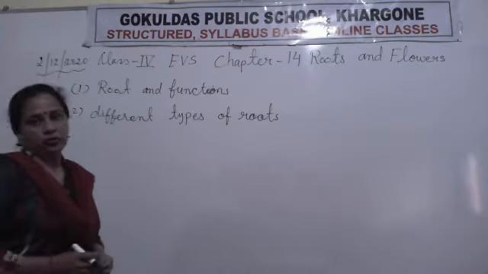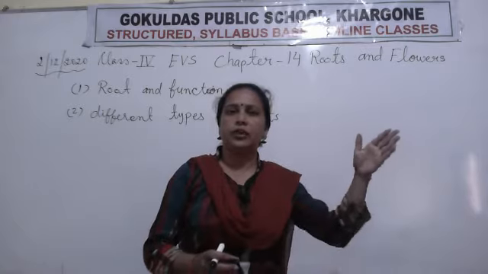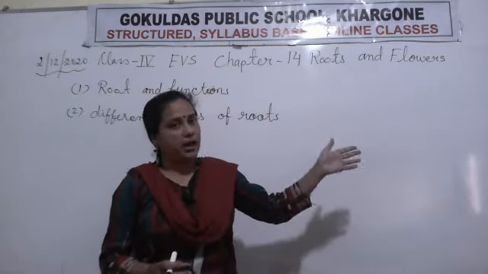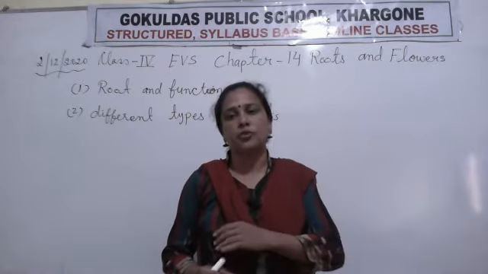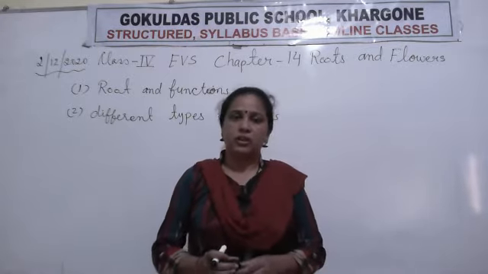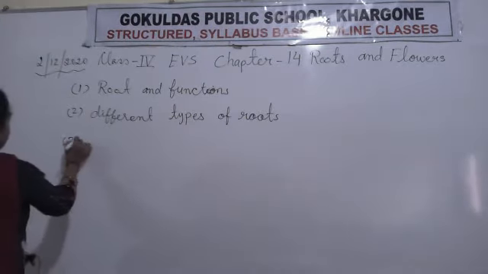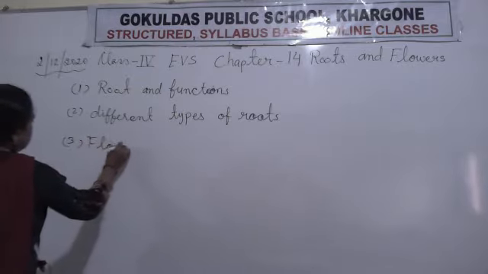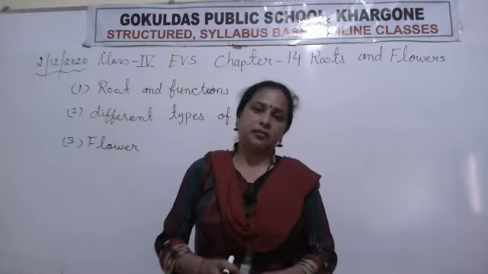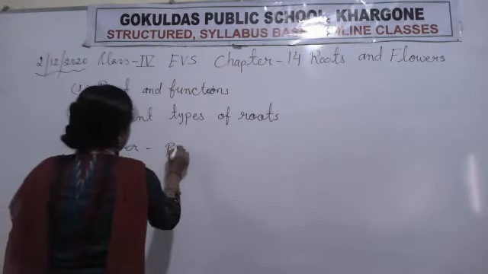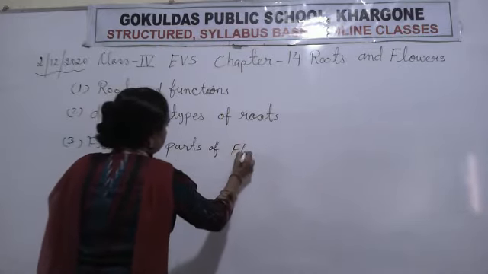Different types of root, not only one type of root is found in the plant. There are so many different plants and trees we find in nature, so they have different types of root systems. Clear? Now after that, the next thing given in this chapter is the flower. Okay, flower. So what are the parts of a flower? In this chapter we will discuss the parts of a flower.